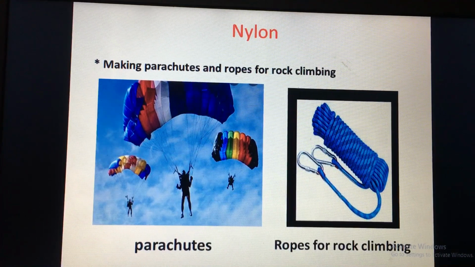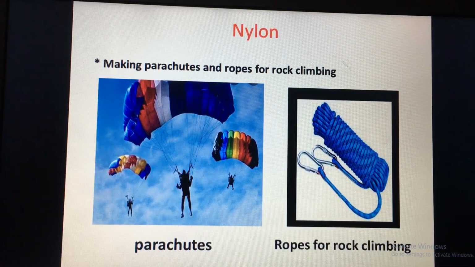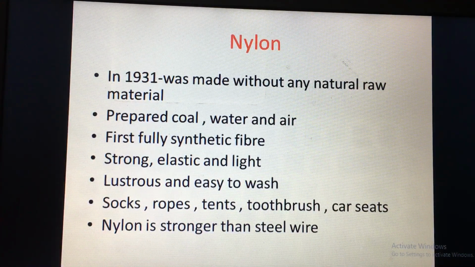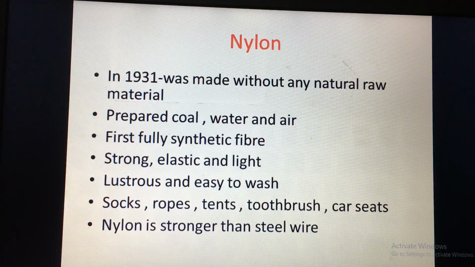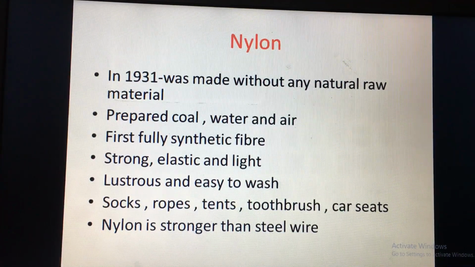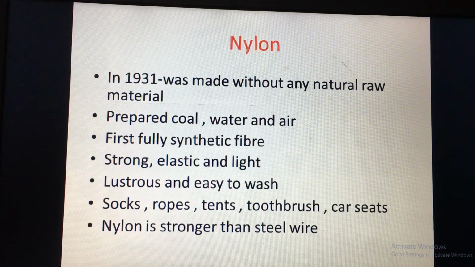That means it has huge strength, it is lustrous and easy to wash. Numerous day-to-day items we use are made from nylon, such as socks, ropes, tents, toothbrushes and car seats.